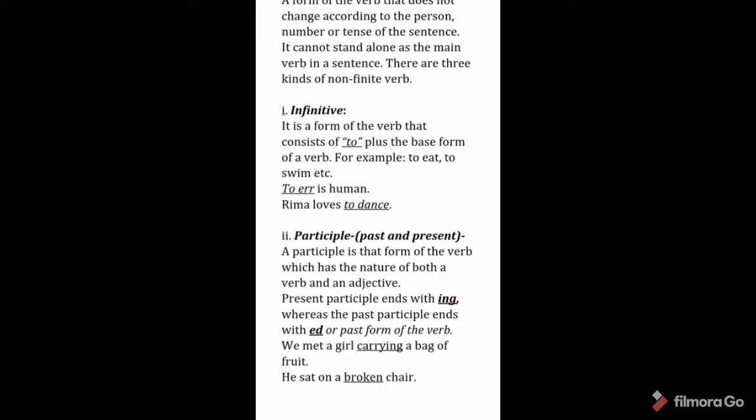Here carry is the main verb plus ing, which makes it the present participle. He sat on a broken chair. Break is the first form of the verb, broke is the second, and broken is the third form. Here, broken is used as a past participle.